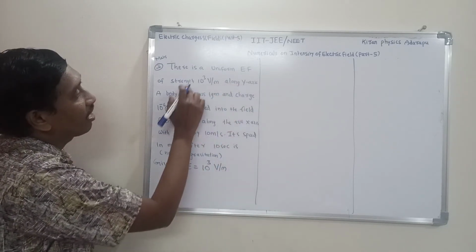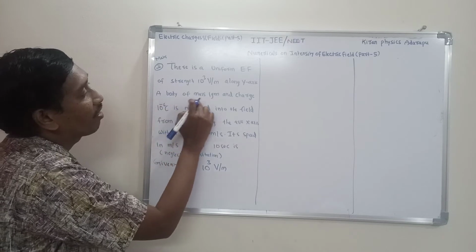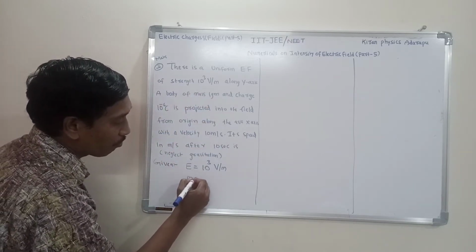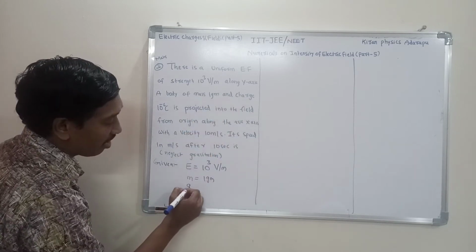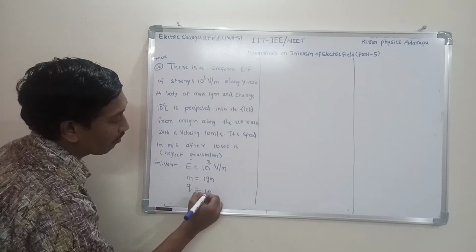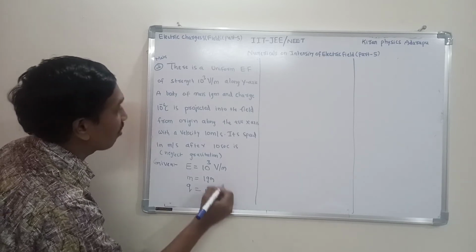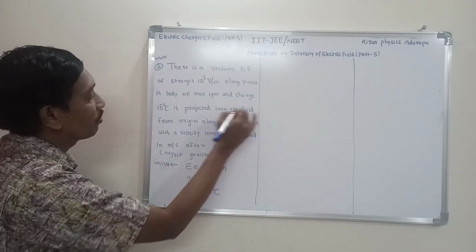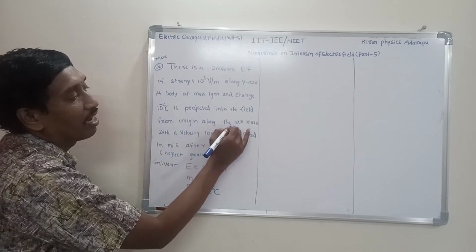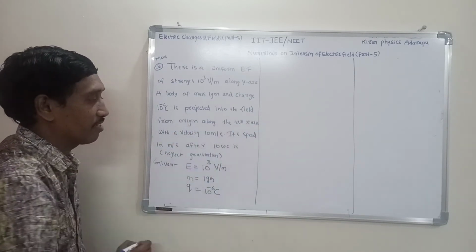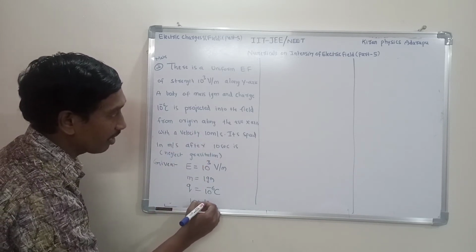Next, this electric intensity is acting along the y-axis, and a body of mass 1 gram and charge Q equal to 10 power minus 6 coulomb is given. It is projected into the field from the origin along the positive x-axis with a velocity of 10 meter per second.